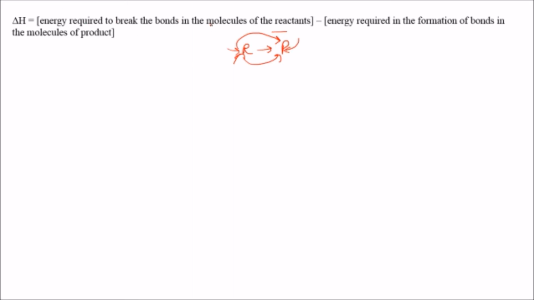So here del E is the difference between the energy required to break the bonds in the molecules of the reactant and the energy released in the formation of bonds in the molecules of the product. It is just like when we take the overall, the gross production. Just like that, in enthalpy also we take the net amount of energy we have used, or we have been left with, after utilization of energy for breaking the bond and absorption of energy for the formation of the bond. Okay.